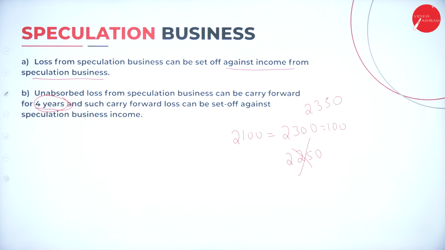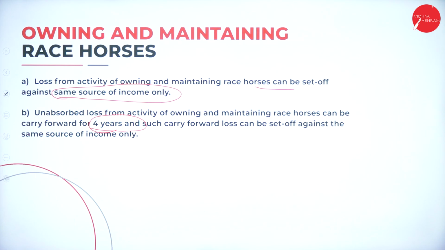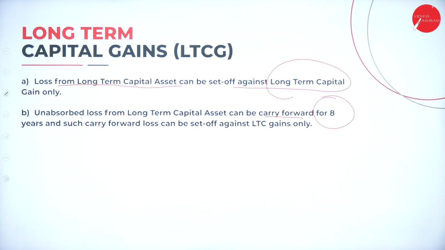Speculation business, you can set off against speculation only, carry forward up to 4 years. Horse race, you can set off against horse race only. You can carry forward up to 4 years. Long-term capital gain can be set off against long-term only, up to 8 years.